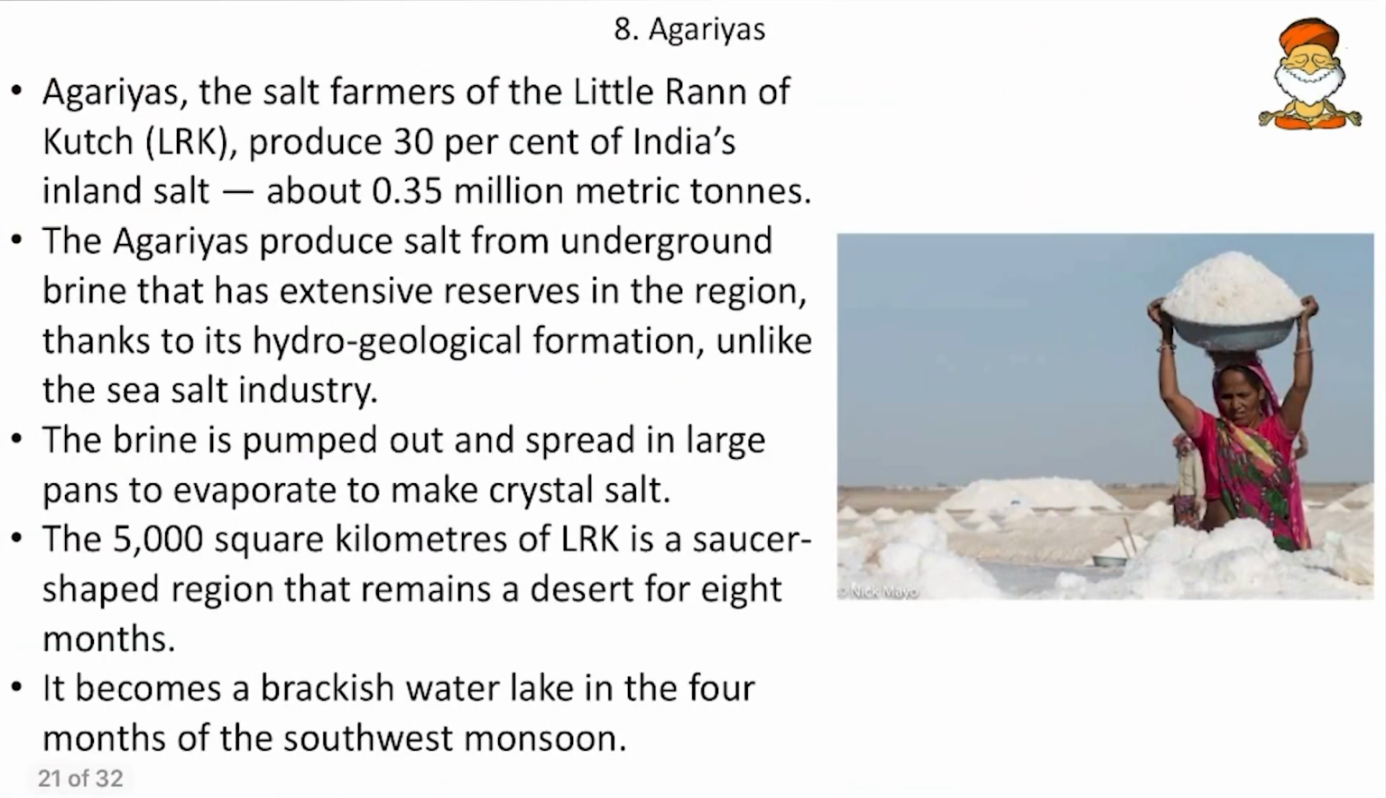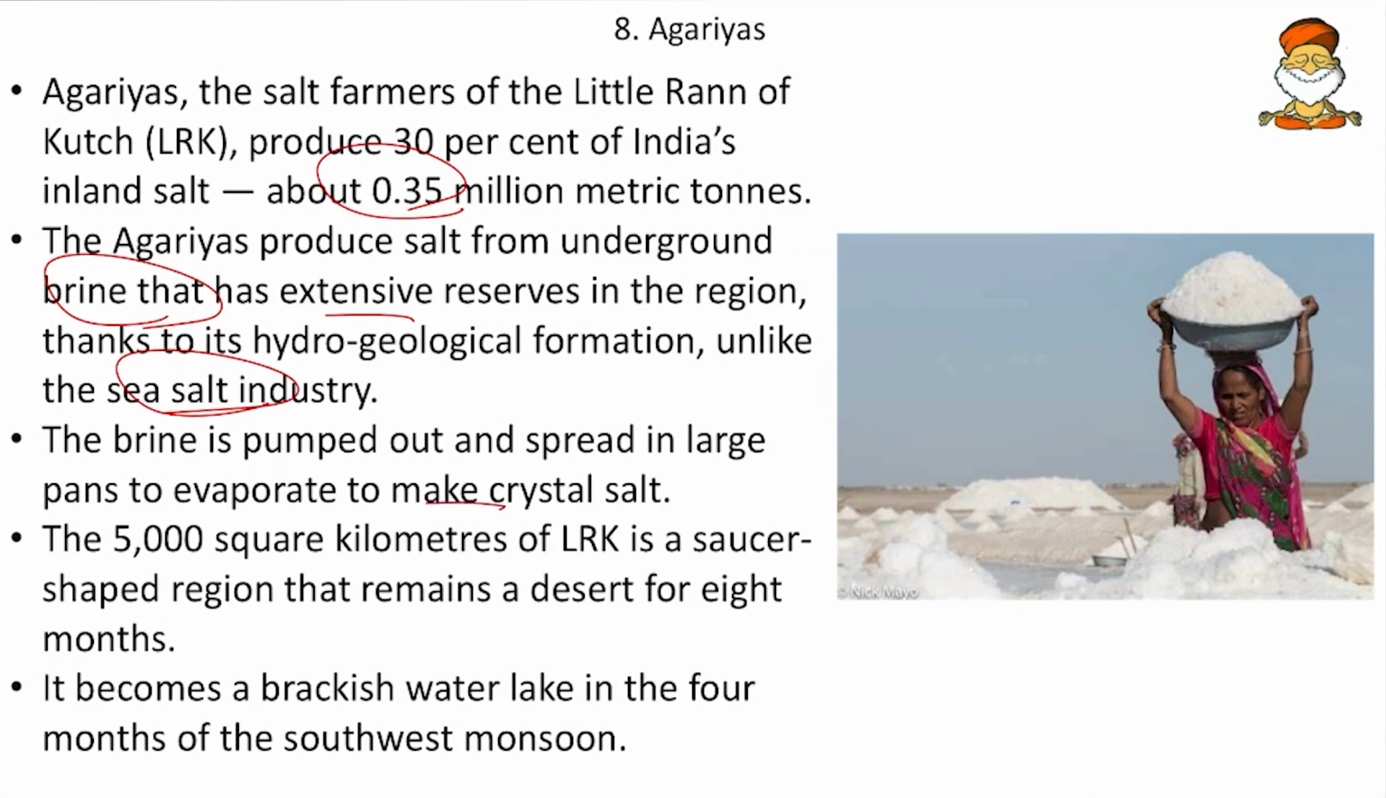Then come to next, the Agarias. Agarias, the salt farmers of the Little Rann of Kutch, produce 30% of India's inland salt, that is about 0.35 million metric tons. And Agarias produce salt from underground brine that has extensive reserves in the region thanks to its hydrogeological formation, unlike the sea salt industry. So remember, friends, Agarias do not produce salt from the sea, but from underground brine. And the brine is pumped out and spread in large pans to evaporate to make crystal salt.